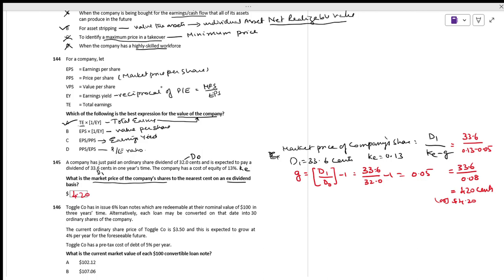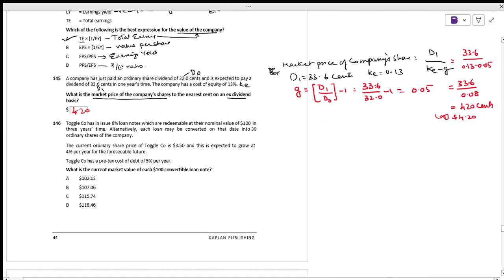Next, Toggle has an issue of 6% loan notes redeemable at 100. Alternatively, each loan note can be converted into 30 ordinary shares. The current ordinary share price of Toggle is 350, and they are going to grow at the rate of 4% per annum.